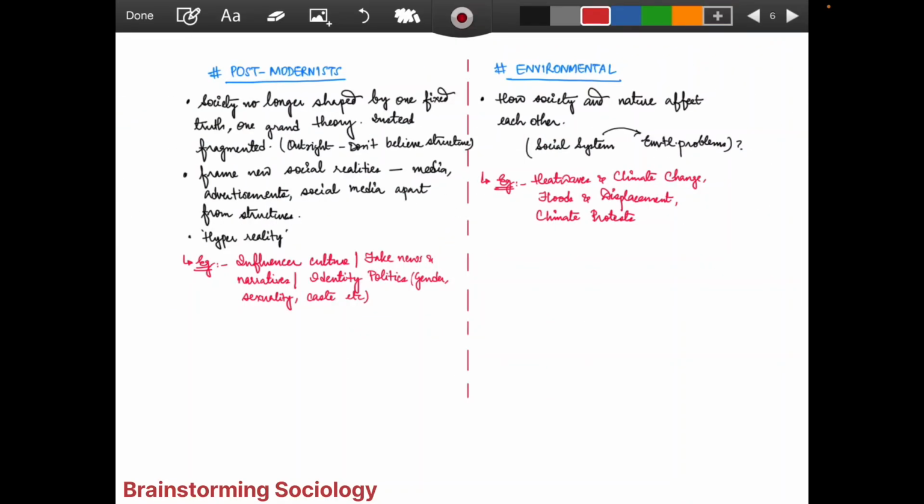Next, if I talk about the postmodernists, what do they say? They don't believe in grand theories. They don't believe that only one theory exists. Society is no longer shaped by one fixed truth. No fixed truth is there. Instead, it is fragmented. They outrightly don't believe in structure. So they frame new social realities. According to them, new social realities are being framed. Media, advertisements, social media: apart from structure, they are talking about hyper reality.